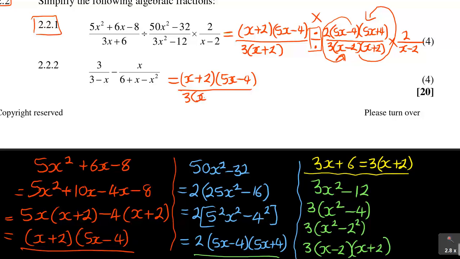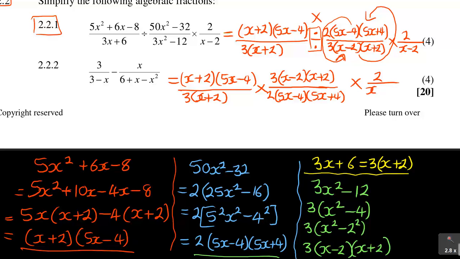I see some of you are like, when is it going to cancel these things out? Then relax, we're just doing it now. x minus 2, x plus 2. Then remember, I'm doing the inverse. I'm inverting. What was on top is now at the bottom, which is this. It was on top: 5x minus 4 and 5x plus 4. But the multiplication here doesn't change anything, the 2 over x minus 2.